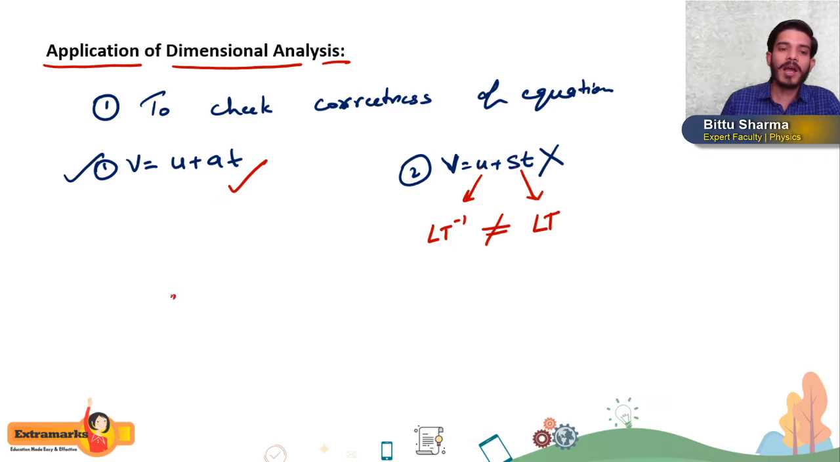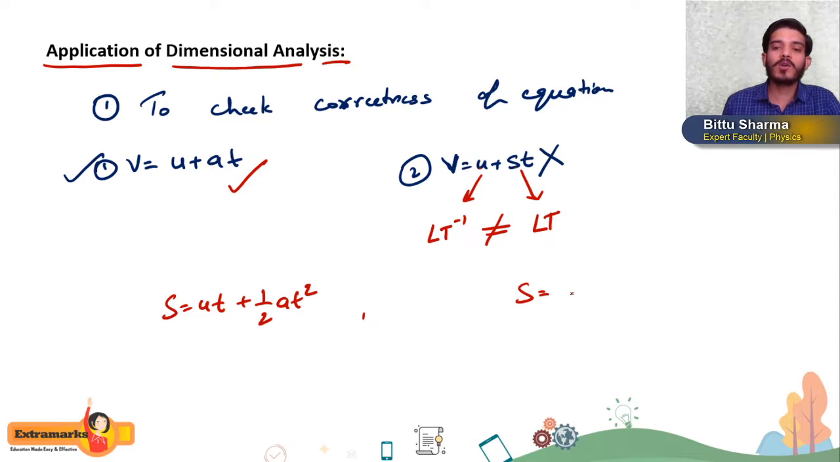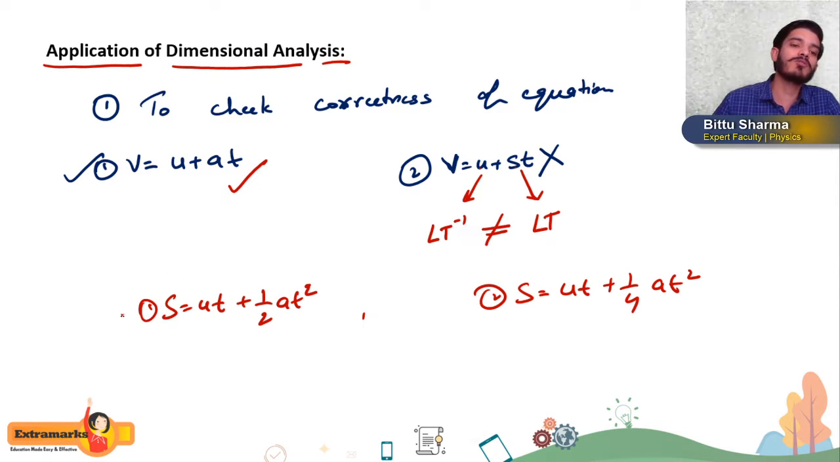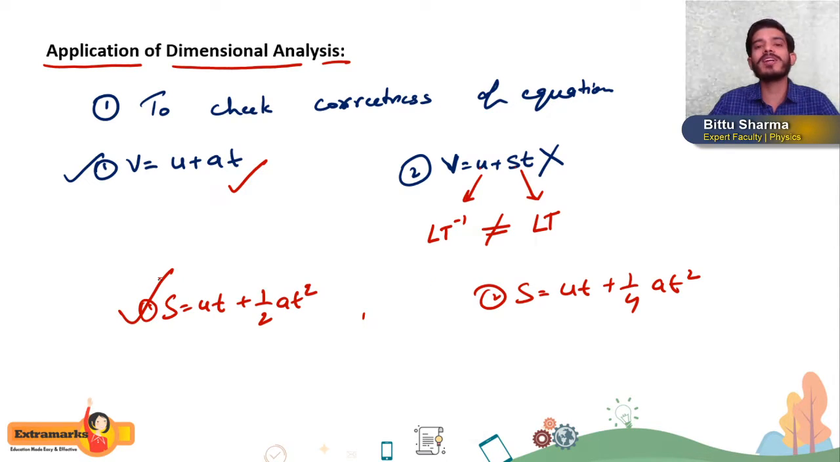Suppose I am writing s = ut + 1/2 at², and here I am writing s = ut + 1/4 at². Now I ask you which equation is correct, first or second? Then definitely you will say, sir, second. First one is the correct answer, because you have already studied in the equations of motion, s = ut + 1/2 at². This will not be the correct answer.